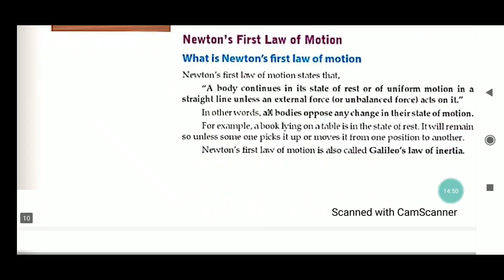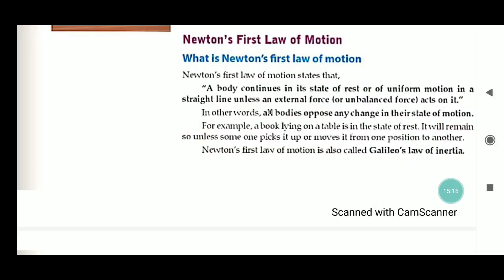Now, Newton's first law of motion: a body continues in its state of rest or of uniform motion in a straight line unless an external force acts on it. In other words, a body opposes any change in its state of motion.